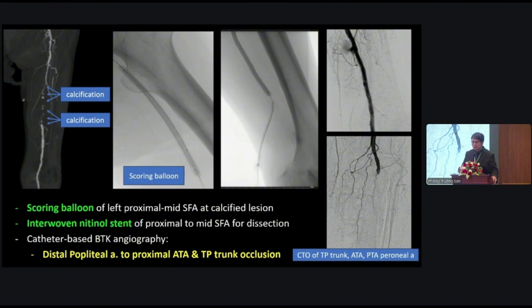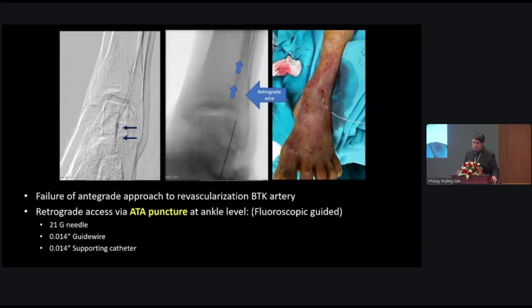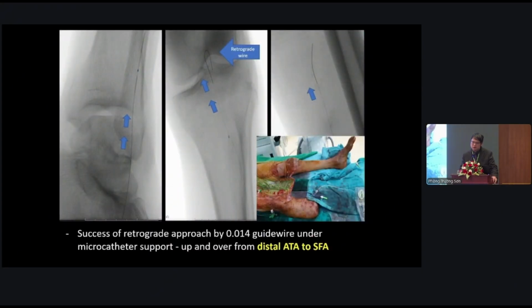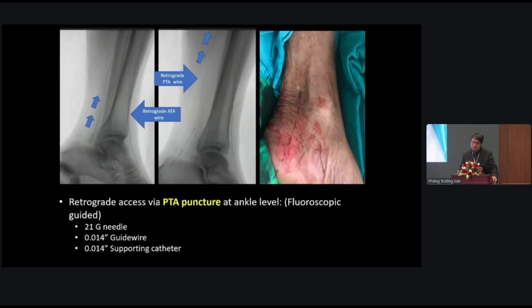And I did the catheter-based BTK angiography that shows the occlusion of the distal popliteal, proximal ATA, and TP trunk, and very faint reconstitution in the distal ATA and PTA. For this case, I was concerned about patency, not only for wound healing but for the long term. I did a retrograde puncture of the ATA under fluoroscopic guidance and succeeded in passing the wire to the SFA, then balloon angioplasty. However, I could not open the PTA, so I did a retrograde puncture of the PTA and passed to the popliteal artery.